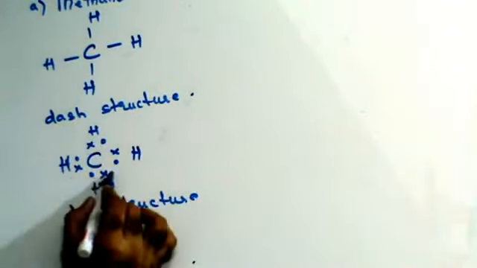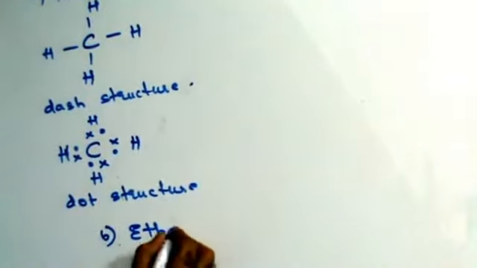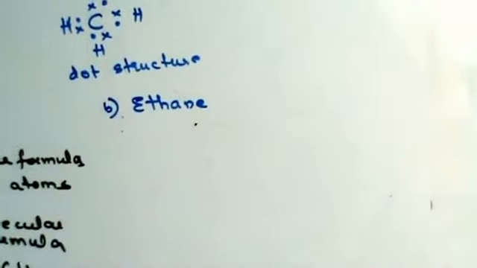Here the covalent bond, see this. Now you will have 8 electrons in the outermost orbit of carbon and 2 electrons in the outermost orbit of hydrogen. Thus, the valency of carbon as well as hydrogen is satisfied. Fine, do we get this thing here? If this is your structural formula of methane, I can show you the structural formula of ethane also. So can I explain the dot structure? Sure. I'll show you the dot structure again.